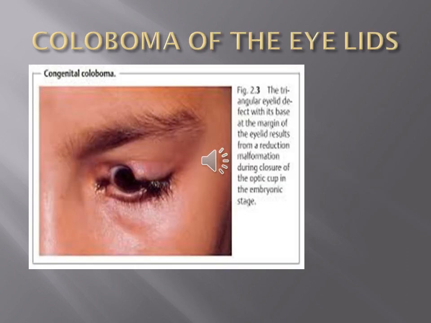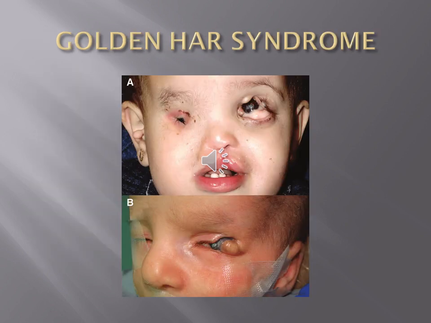This is the picture showing the coloboma of the eyelid. You can see here a triangular defect in the upper eyelid. These are the pictures showing the coloboma of the eyelid associated with the preauricular appendages, and also the dermoid at the limbus, which is a classical feature found in cases of Goldenhar syndrome.